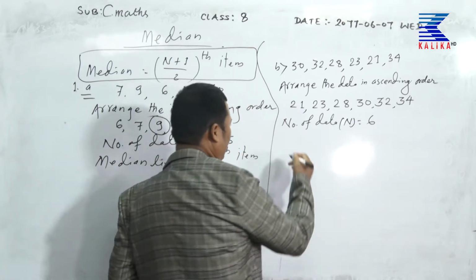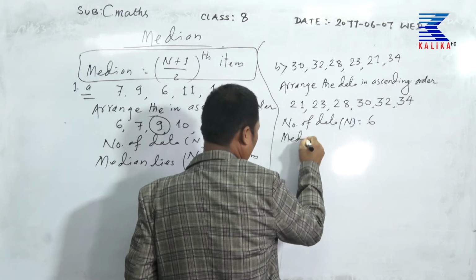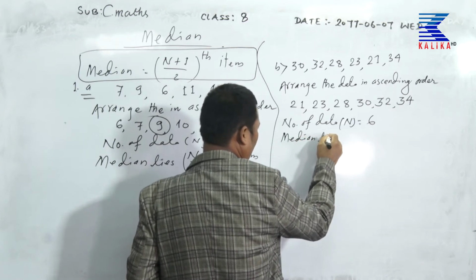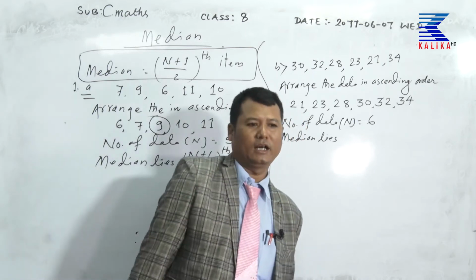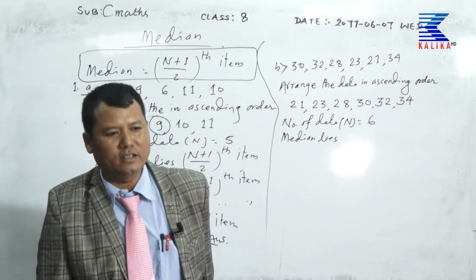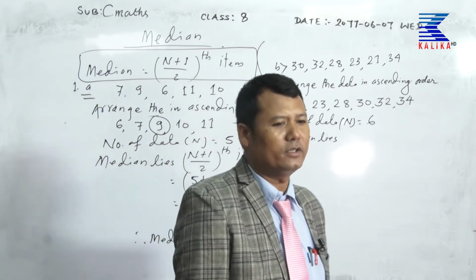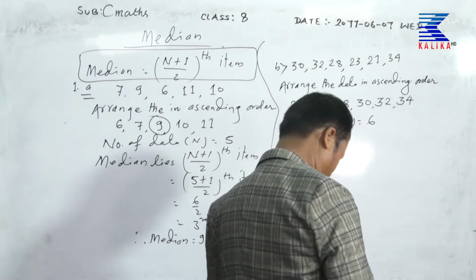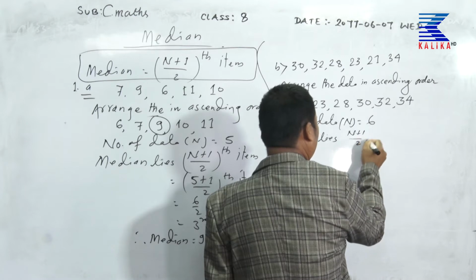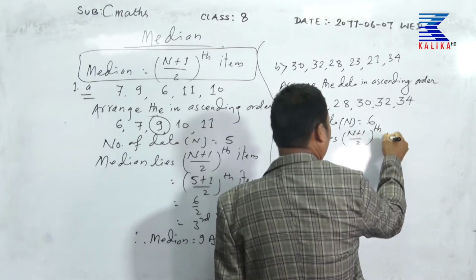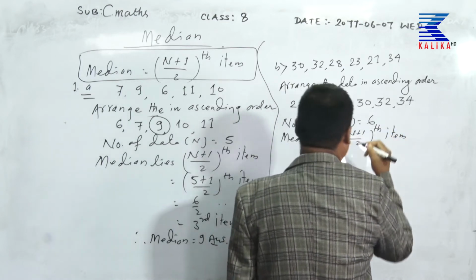And the median lies, what is the formula? N plus 1 upon 2 th item.